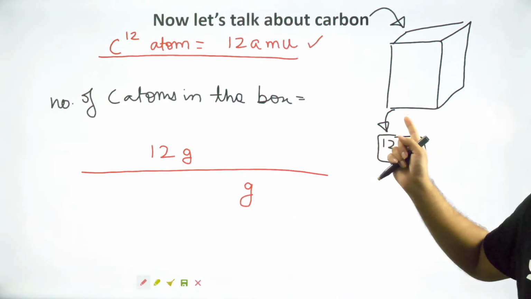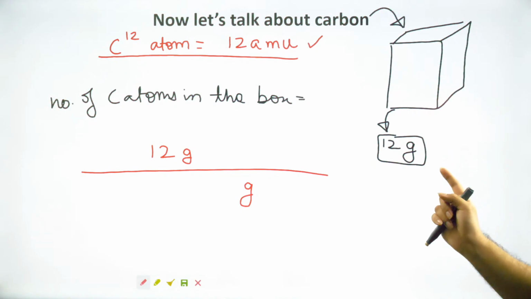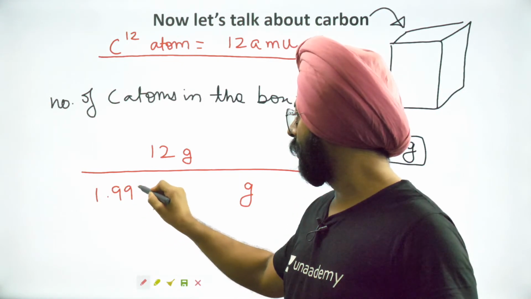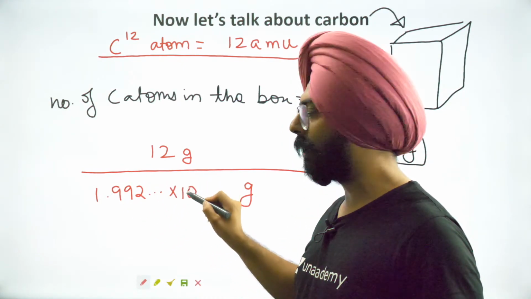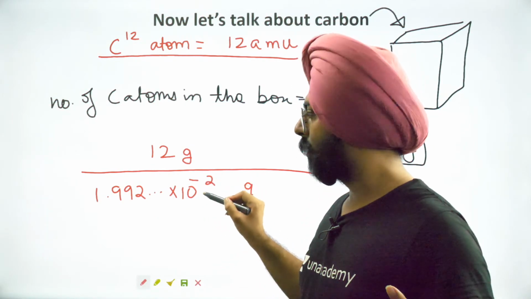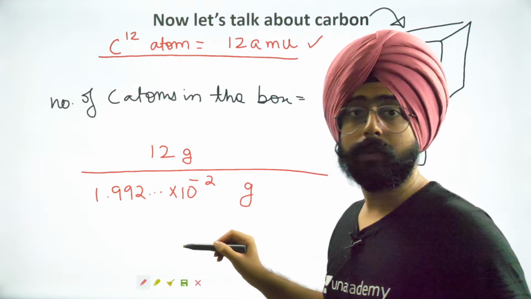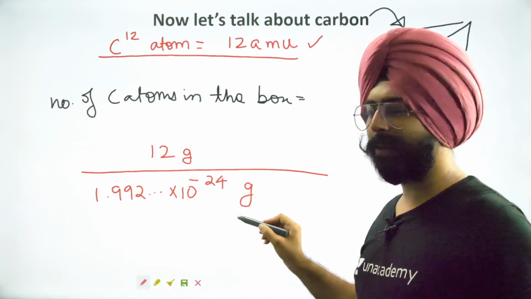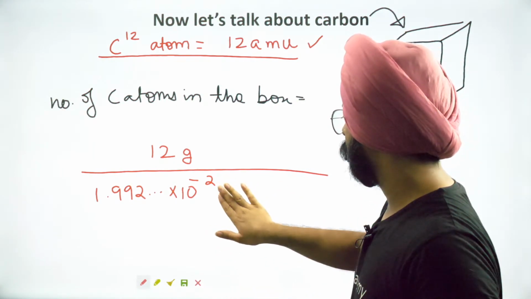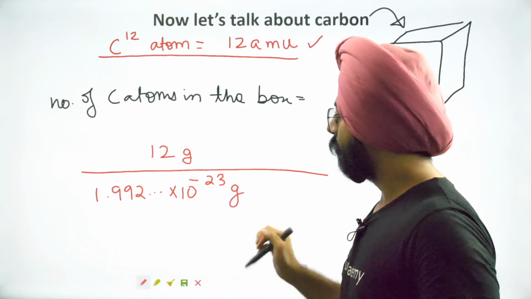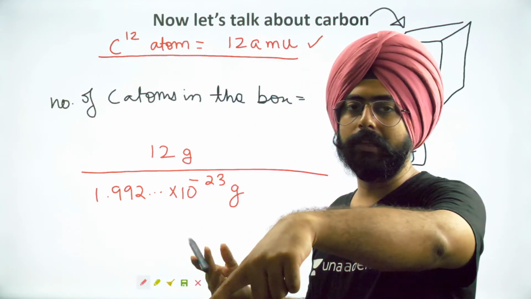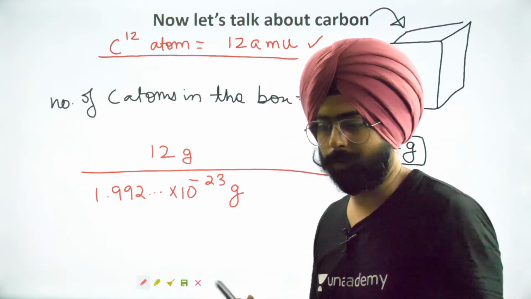I wrote it just a little while ago, isn't it? 1.99 something something, yes? 1.992 something something into 10 raised to the power how much? Minus 24. That's the number. Thank you so much. Whoever has noted this down, very good job. Whoever did not note it down, who was giving me guesses in the chat box, please start making notes now.